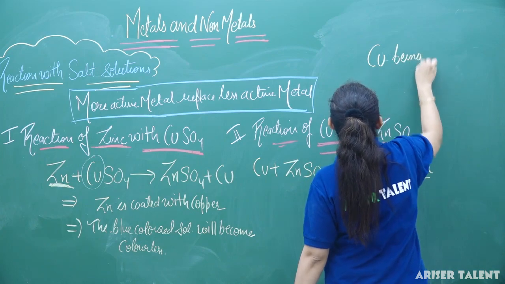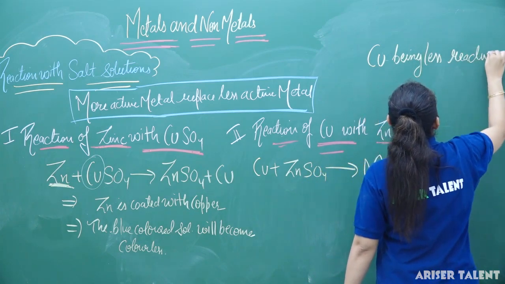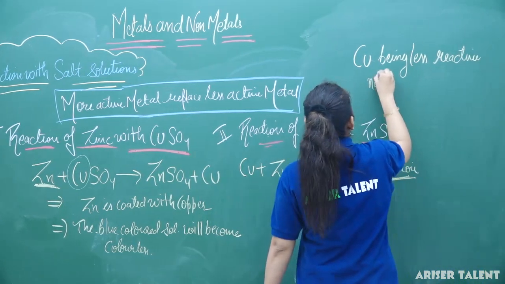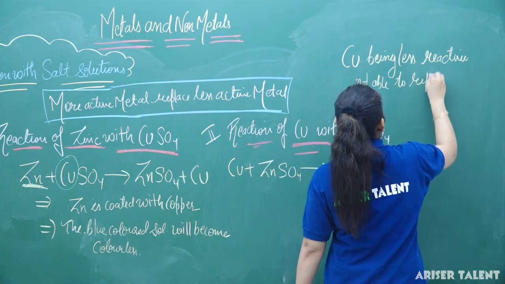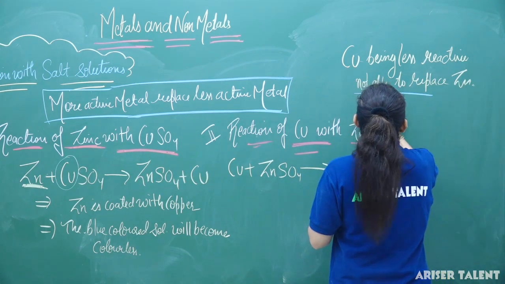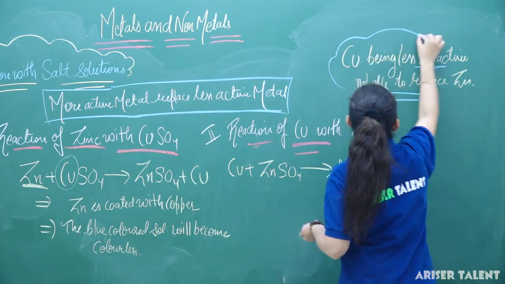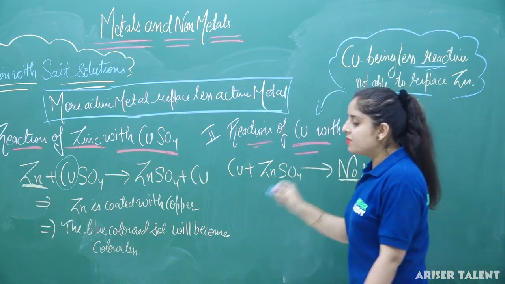So one conclusion you can draw from here: copper being less reactive is not able to replace zinc. Copper is a less reactive metal and it is not able to replace zinc. This is the principle we have applied in this reaction.